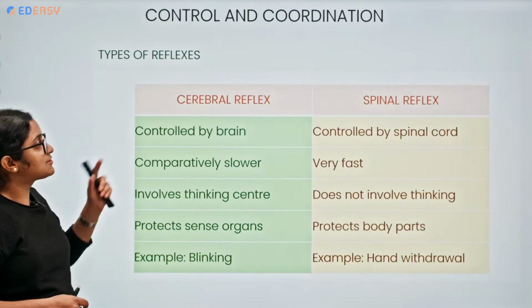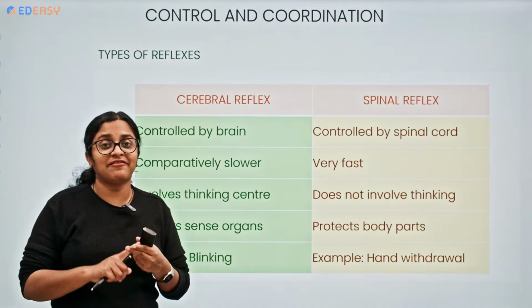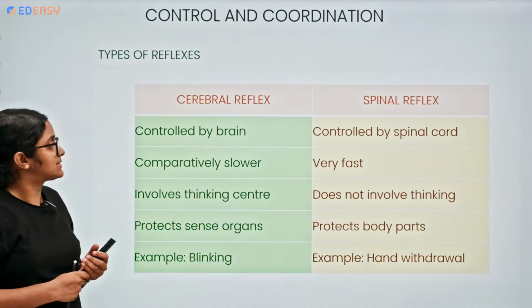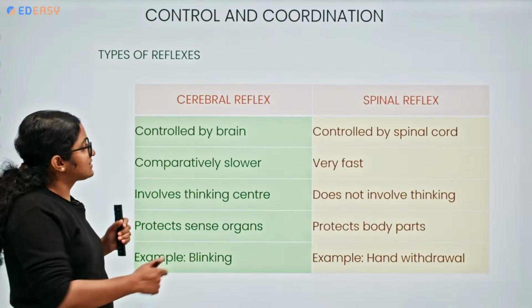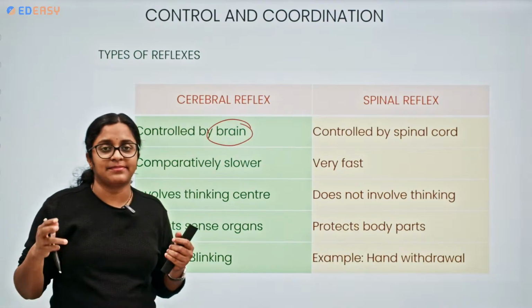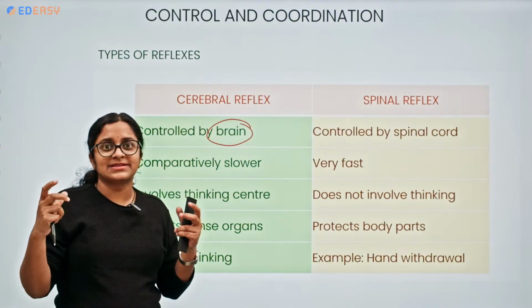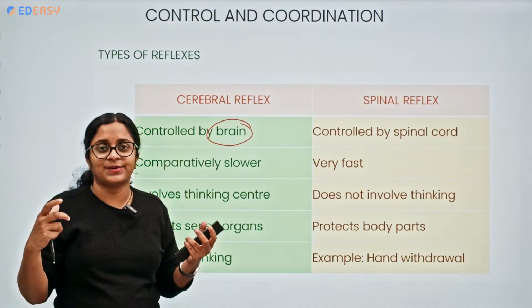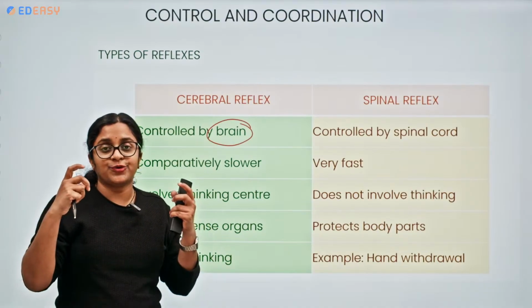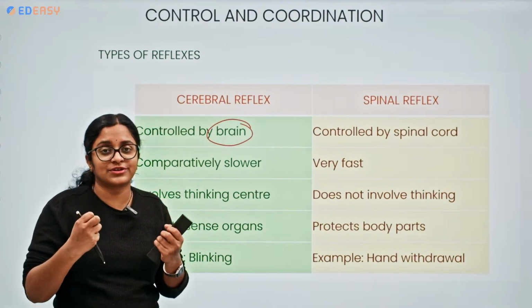Okay, so types of reflexes, as I have told you, we have two types of reflexes now, the cerebral reflex and the spinal reflex. So cerebral reflex being controlled by the brain. For example, I shall tell you an example. When a light is being focused on your eyes, what you will be doing immediately, by the flash of the light, you blink your eyes, you try to close your eyes.